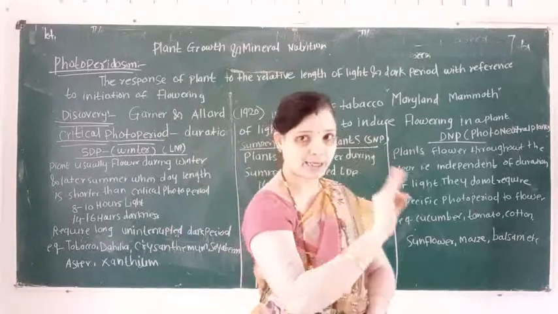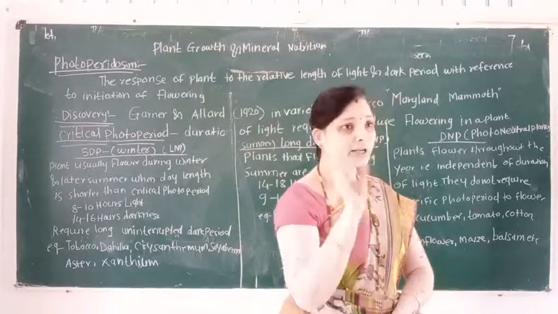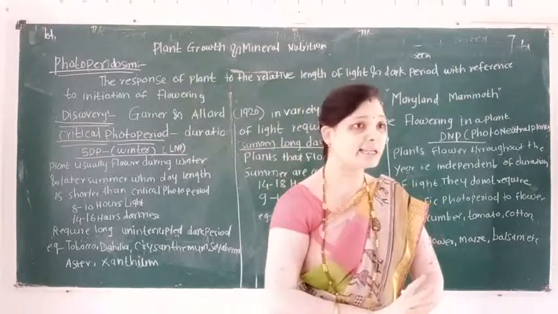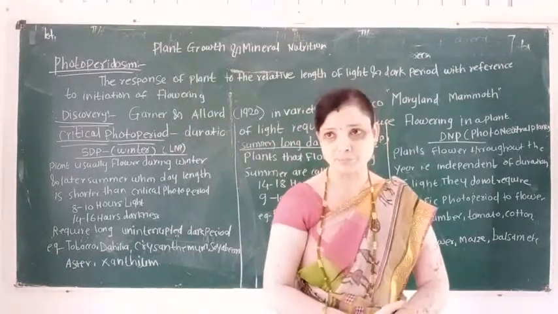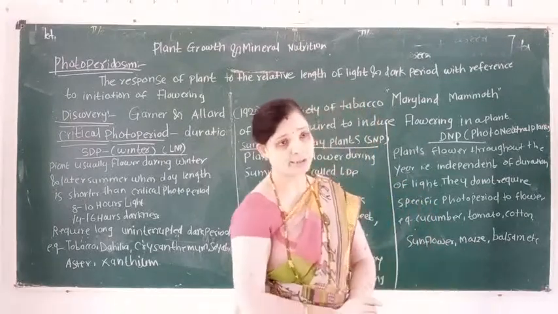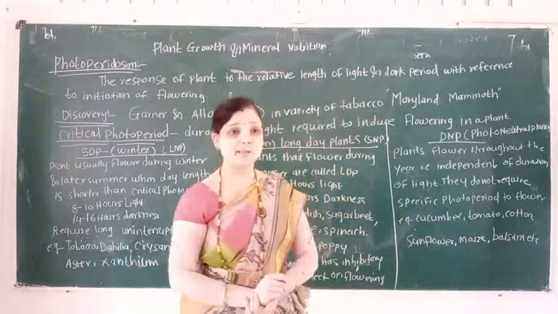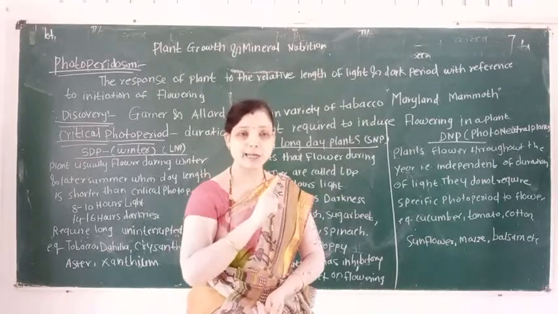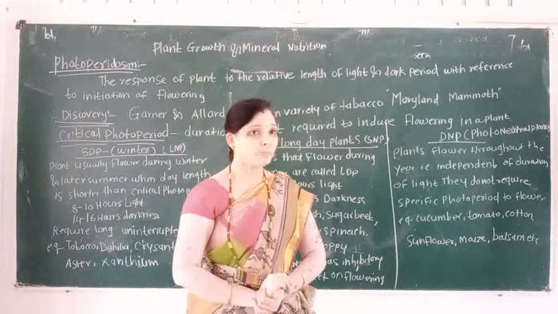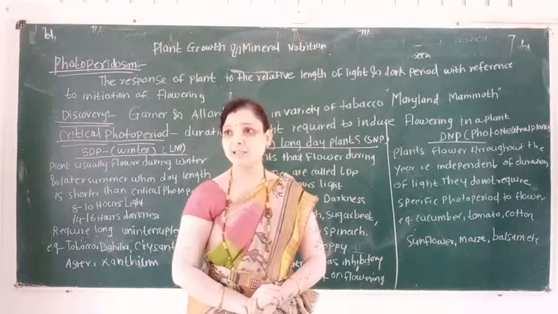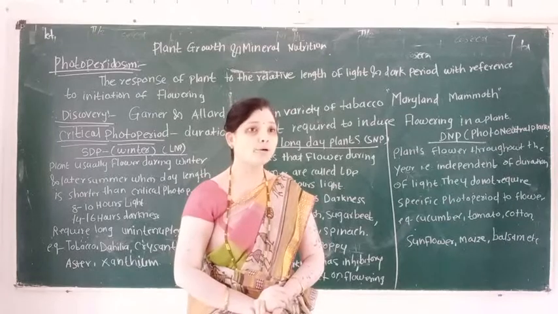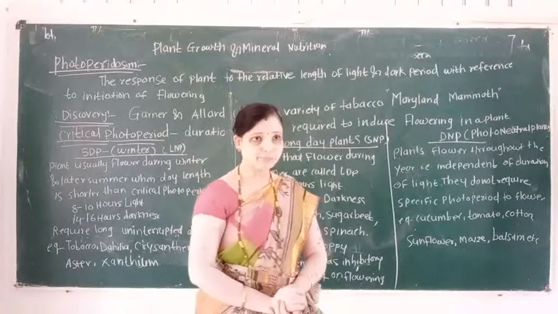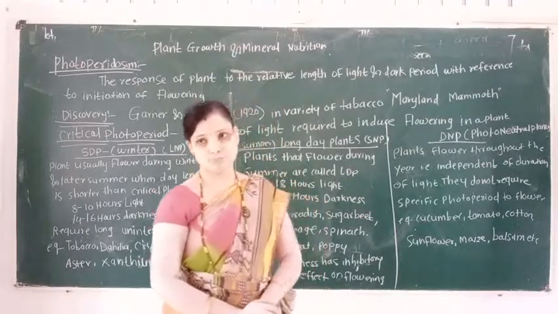The first type is known as SDP, the second type is known as LDP, and the third type is known as DNP. What is the long form of SDP? SDP is short day plant. LDP means long day plant, and DNP means day neutral plant.